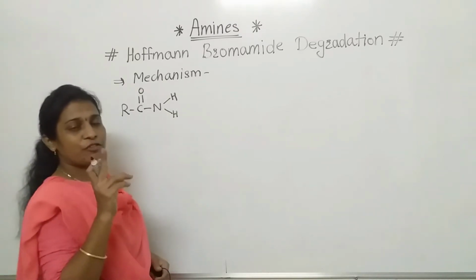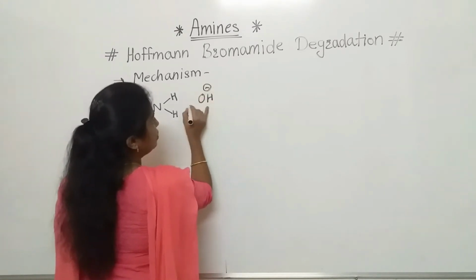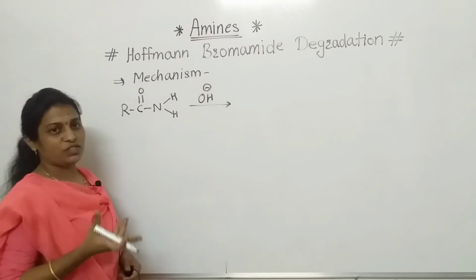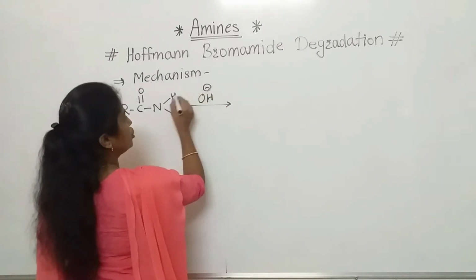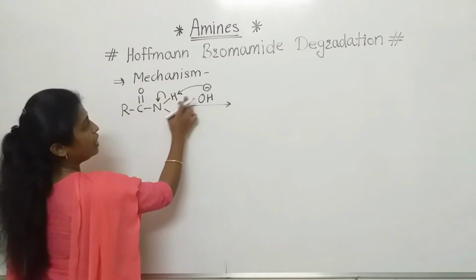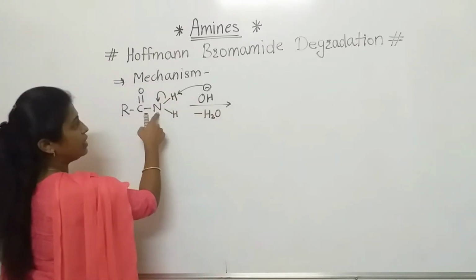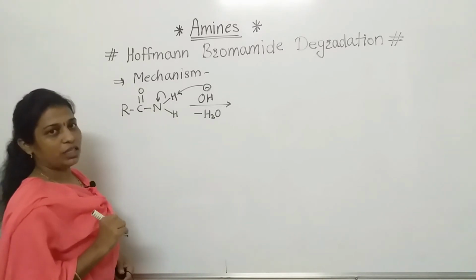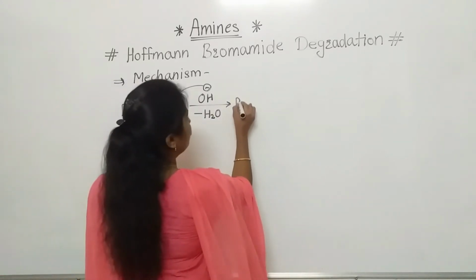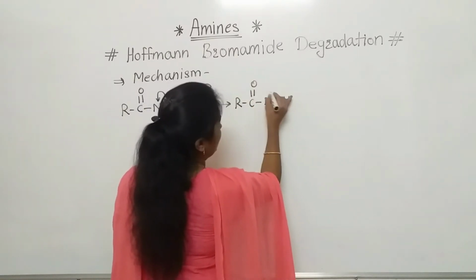In the first step, since we are using a base, a deprotonation reaction takes place. Deprotonation means that a hydrogen or proton is removed. So H2O is removed and a negative charge is on the nitrogen, that is, an anion is formed. Hope everyone is understanding.